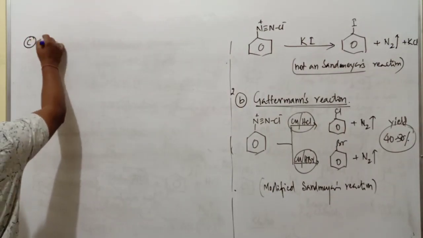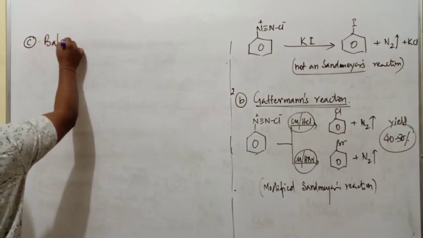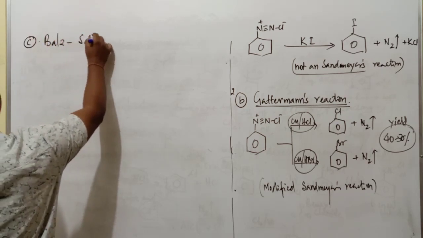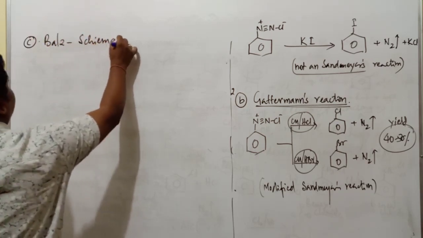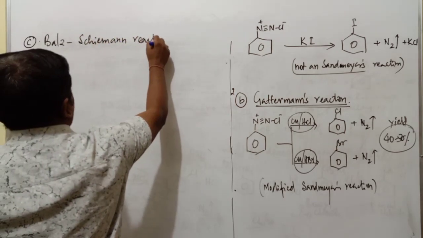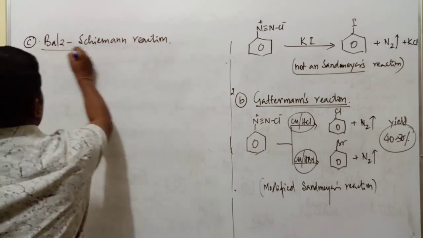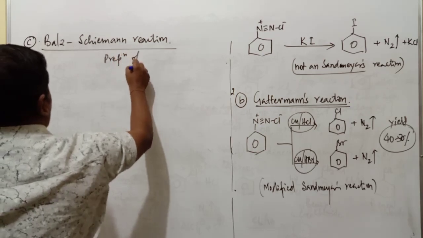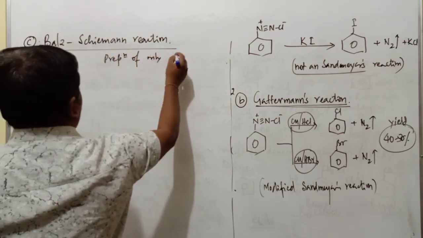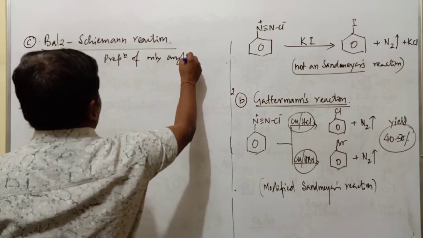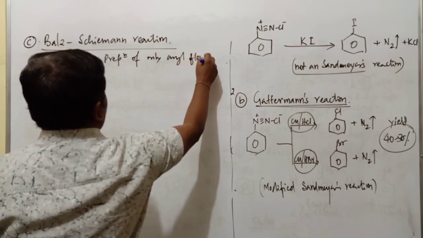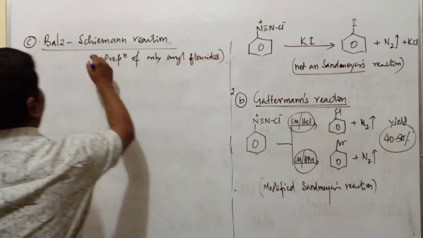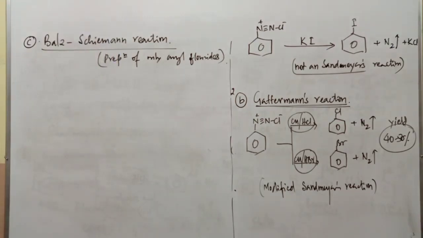The name of this reaction is called Balz-Schiemann reaction. This is applicable only for the preparation of aryl fluorides. Only for the preparation of aryl fluorides we have to go with Balz-Schiemann reaction.